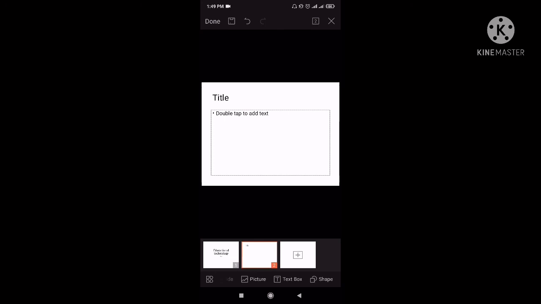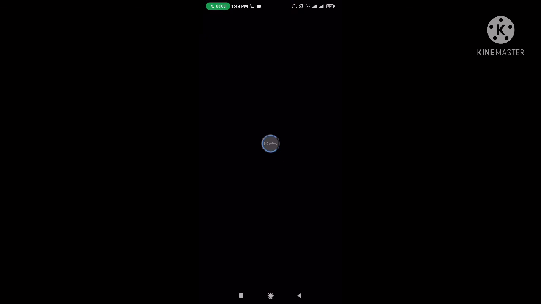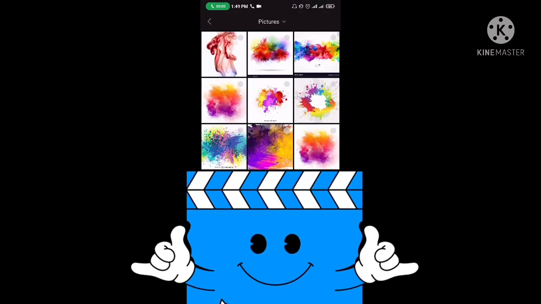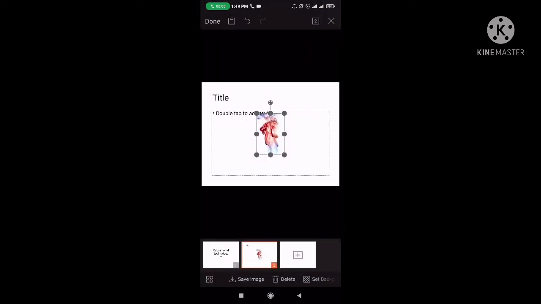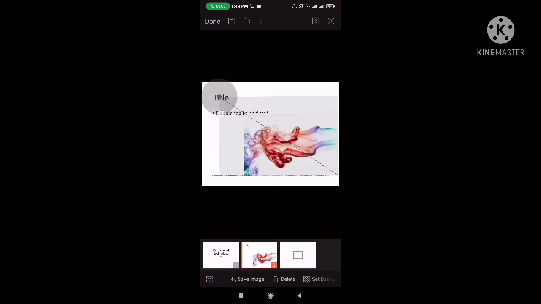Then, you can also check or explore kung ano pwede nyong magawa. So, for example, i-click natin tong picture. So, ito. Yan. For example, yun yung gusto kong ilagay. Then, okay. Mag-a-appear na siya dito. So, pwede mo siyang paikutin. Ganyan. Then, i-enlarge.